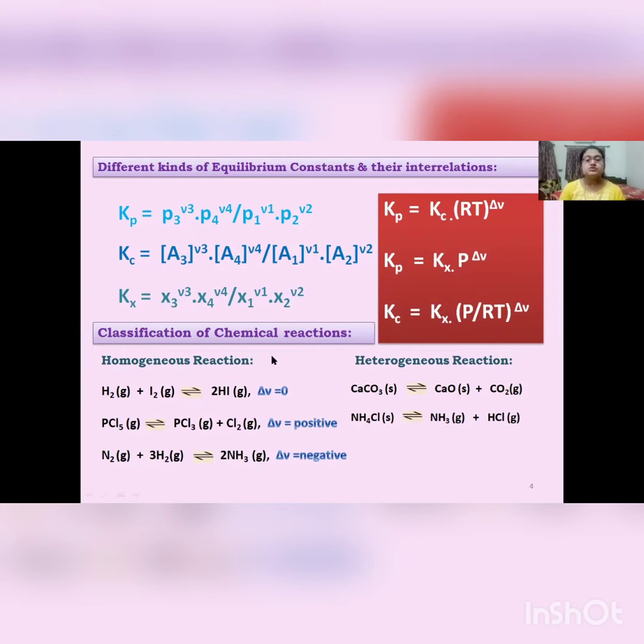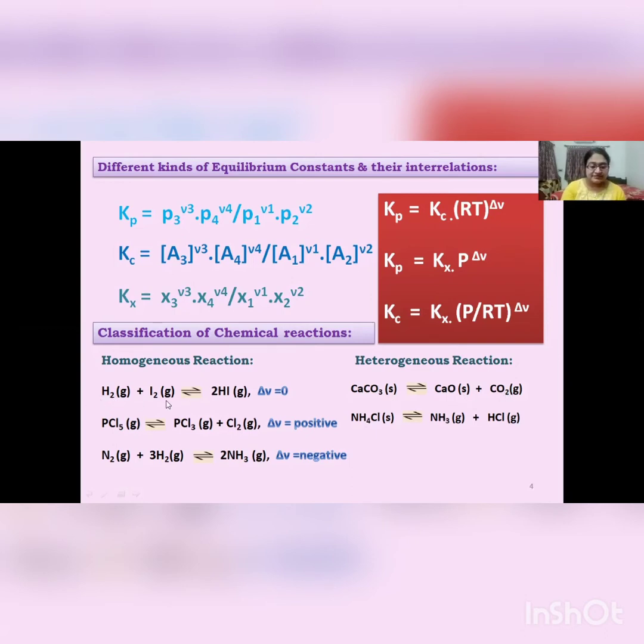Now, let us come to the classification of chemical reactions. Chemical reactions can be of two types. Homogeneous reactions are those where all the reactants and products are in the same phase. Just look at the examples. Here, all the reactants and products are in the gaseous phase. But in heterogeneous reactions, the reactants and products do not remain in the same phase. Here, CaCO3 is in solid phase, CaO is in solid phase, and CO2 is in gas phase.